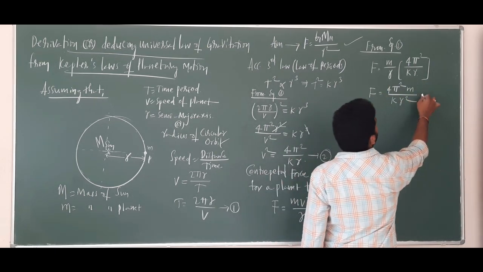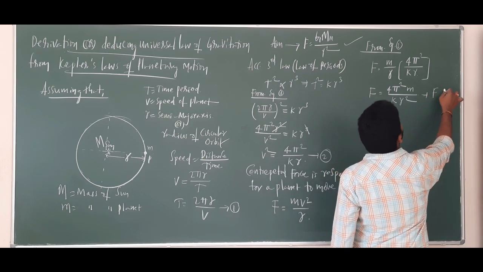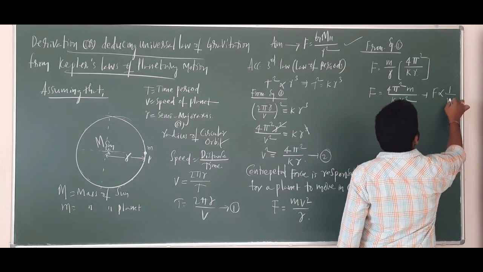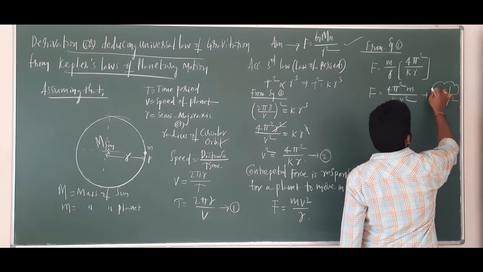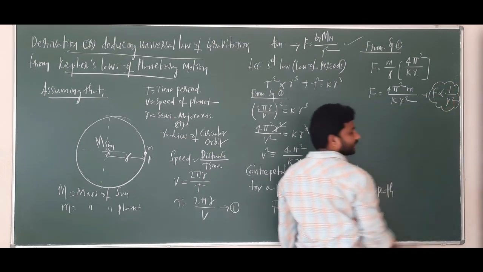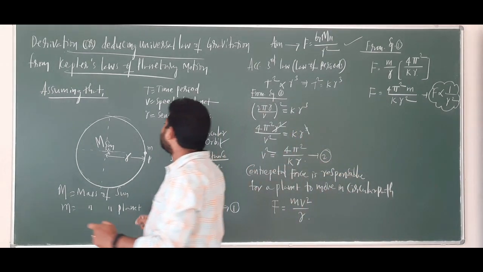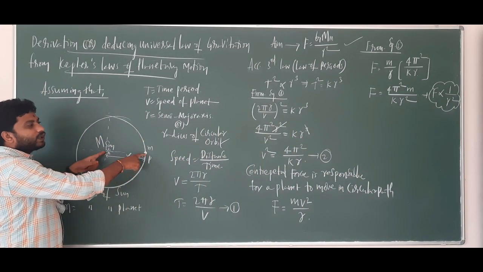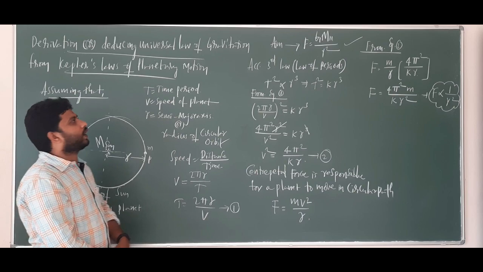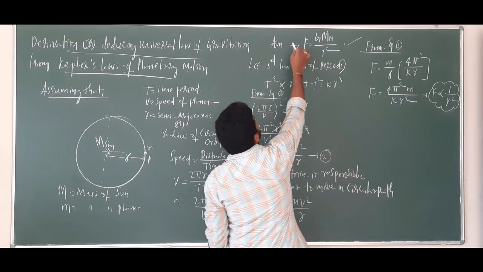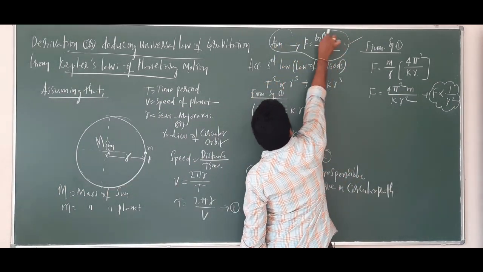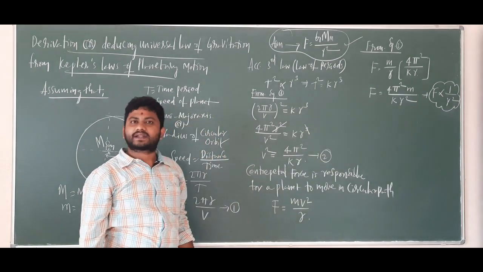So from this what can you write? F is inversely proportional to R square. Yes or no? Clear? What is this F? Force of attraction between these two masses, which is inversely proportional to R square. So that is our aim. F is inversely proportional to R square. Is it alright?